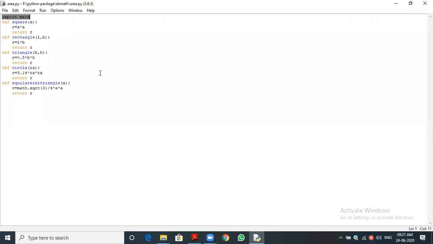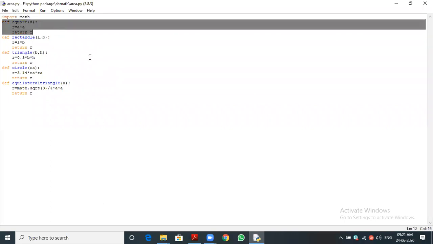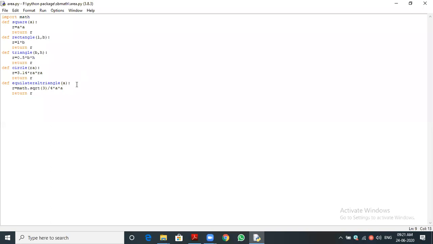We can define the function definitions only. You can see there is no main program. There is no call statement. You can see all the function definitions only. That is why it is called a module. Can anyone say what is the definition for a module? Module is a collection of function definitions. Is it a collection of functions only? Sorry, function definitions only? Yes, sir.